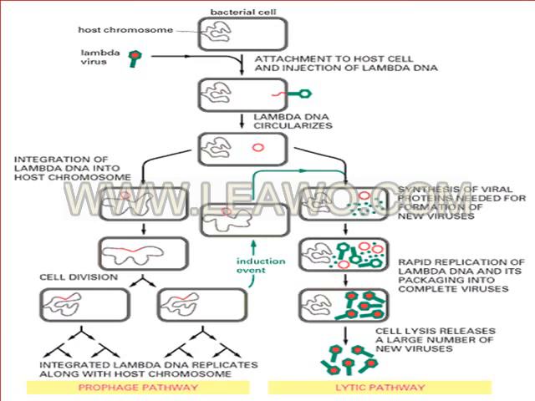On the left side, the integrated chromosome of the bacteriophage with the bacterial chromosome will multiply along with the bacteria. This is known as the prophage pathway or non-lytic pathway, where there will not be any lysis of the bacteria.